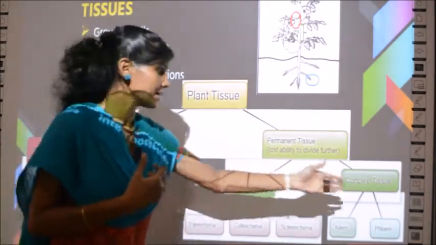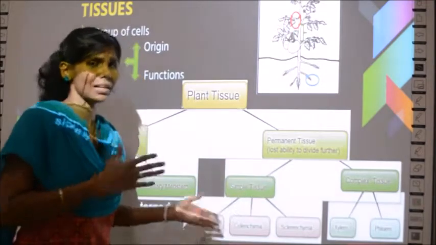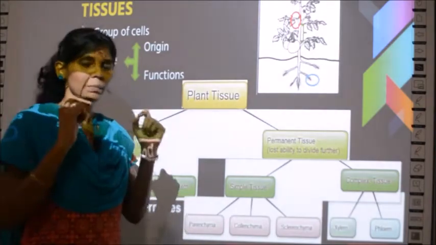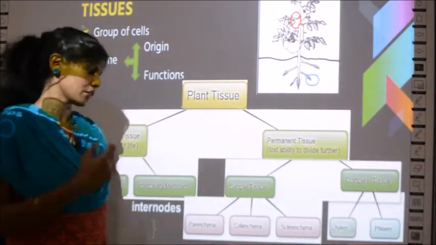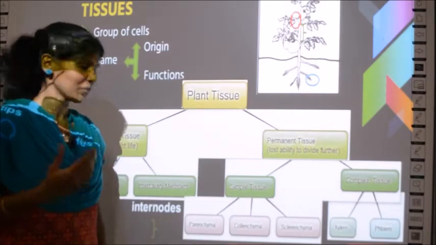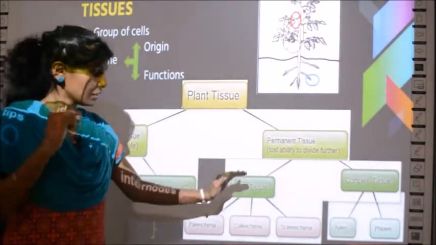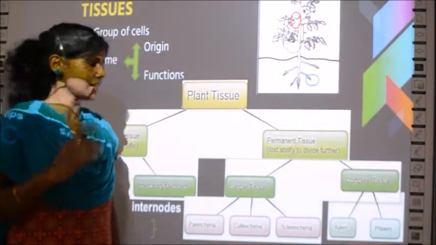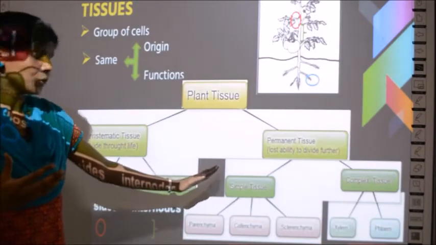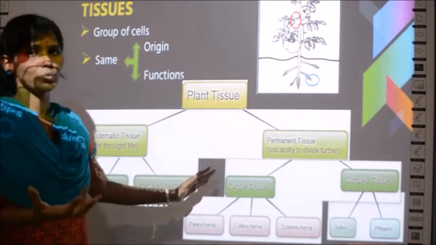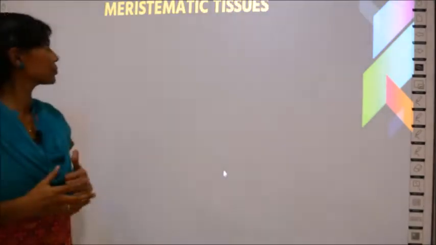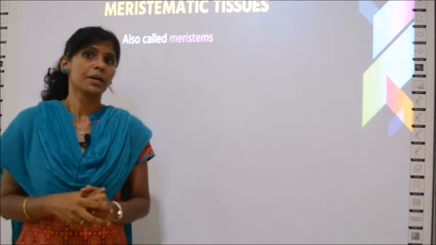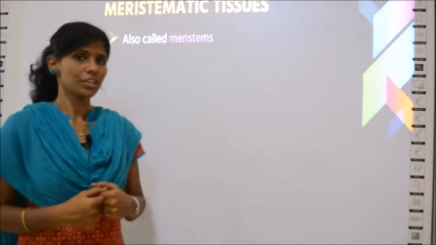Usually children write, for example, xylem as a simple tissue, and they change and write wrongly. Just to avoid that confusion, I have given it like this. You can remember this story and learn the terms. Of course, P for pig you should not write, okay. P for parenchyma. So just to remember the terms, as I told you, you can write and see and repeat the words several times to keep them memorized. So next we learn about meristematic tissues, some of the properties of meristematic tissues.